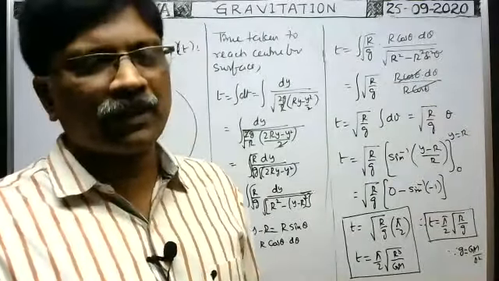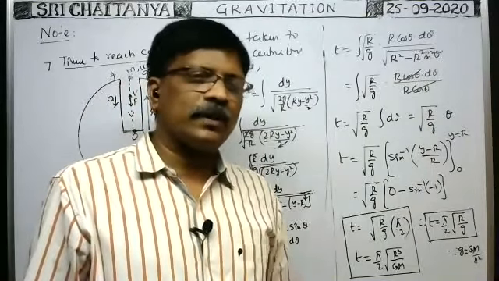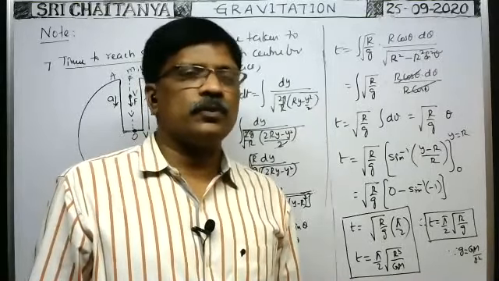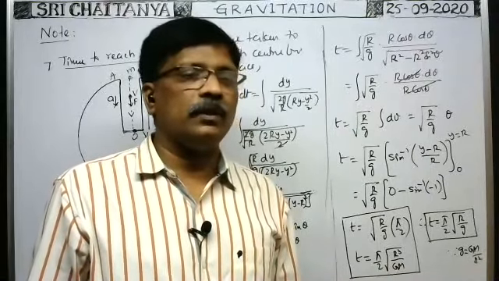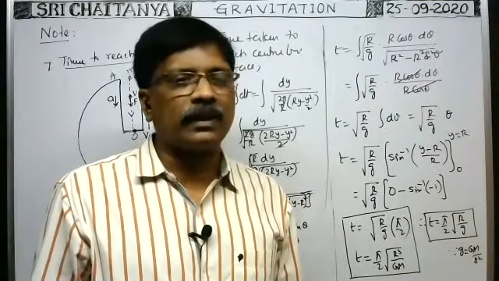Compared to mains, definitely less competition is there. Seats are also less, and of course for mains about 10 lakhs people used to write, then advance about 2 lakhs or 1.5 lakh like that.